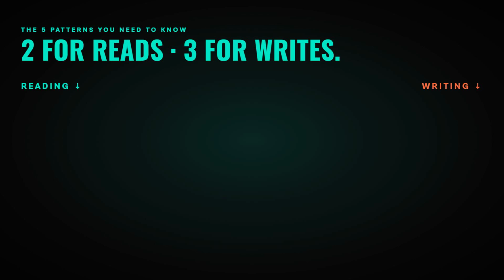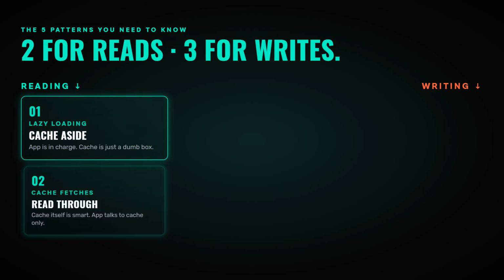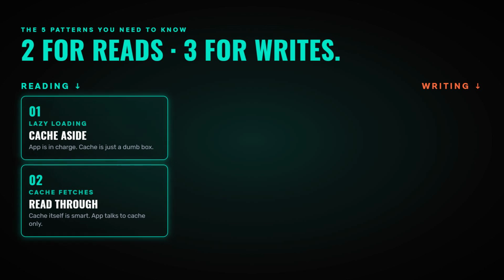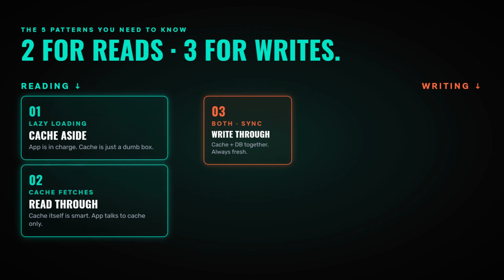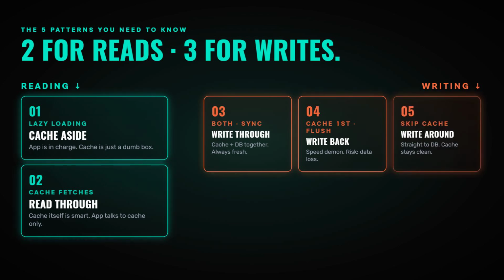They are chosen independently. There are five patterns you need to know. Two of them are about reading: cache aside, also called lazy loading, and read through. And three of them are about writing: write through, write back, also called write behind, and write around. Don't worry about memorizing the list. By the end, each one will just feel like a sensible instruction you would give your assistant.